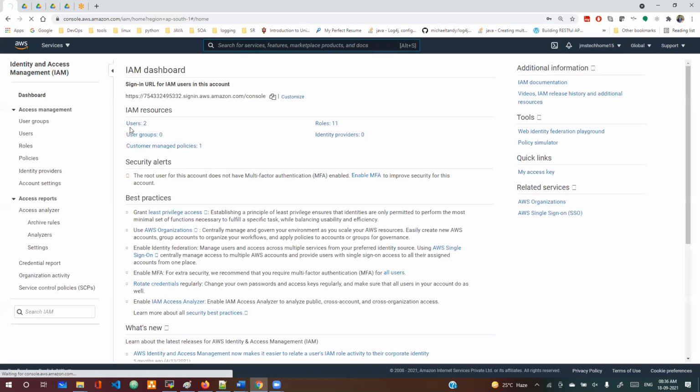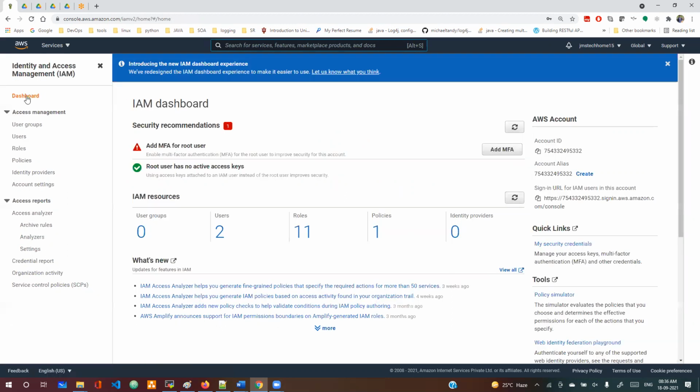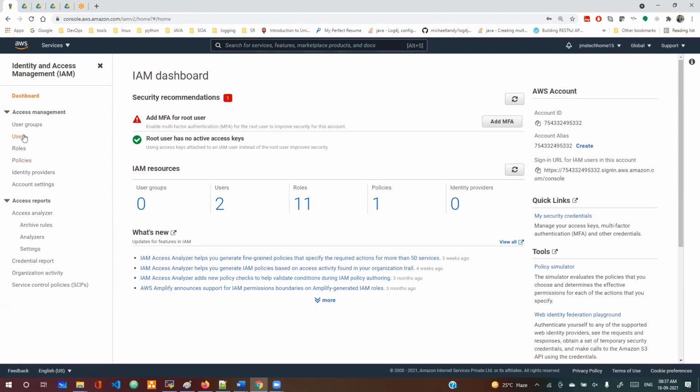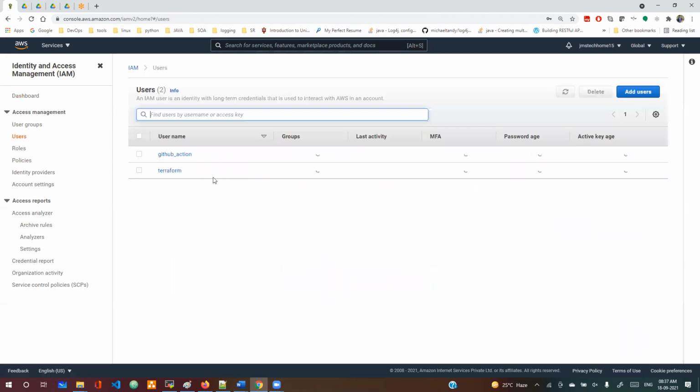Now, as of now, I created one. When you see your AWS dashboard here, this is a new dashboard they created recently, a new experience. Now, if you go to users, how many users are there? Two users, which were created previously for my purpose. In your account, it's maybe 0 users.